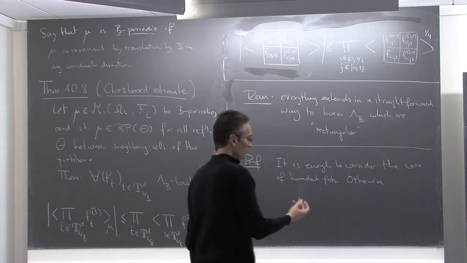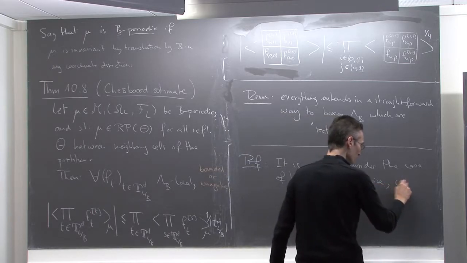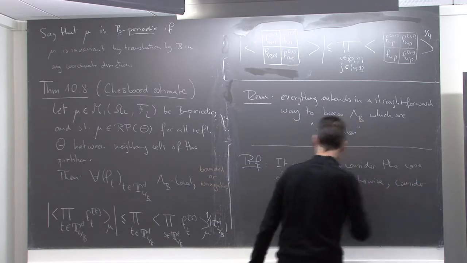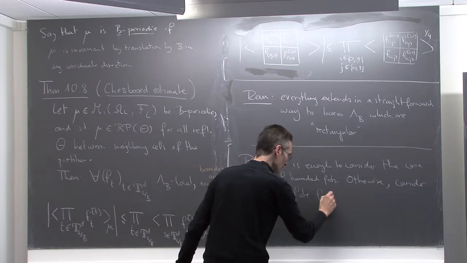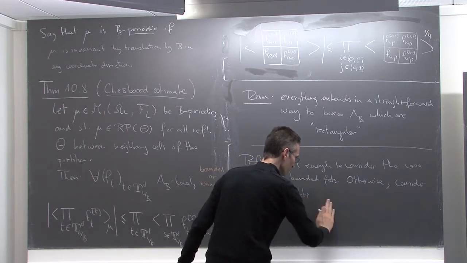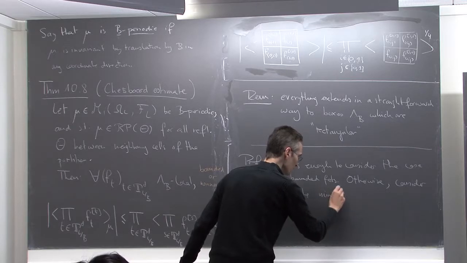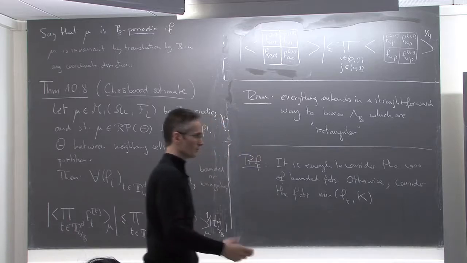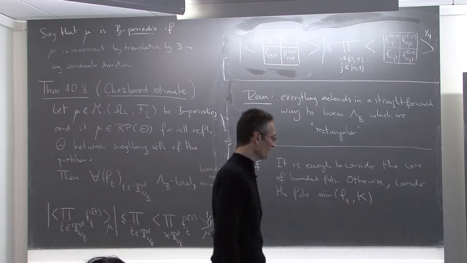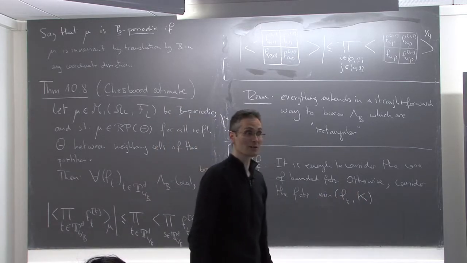If they are not bounded, what you do is you just consider the functions f_t, let me write them like that, minimum between f_t and k for some large real number k, right? Then they are bounded by construction.